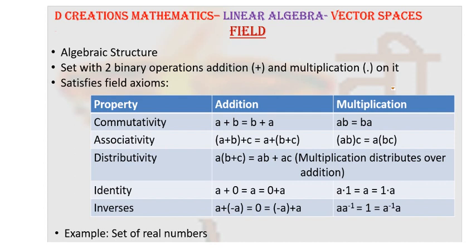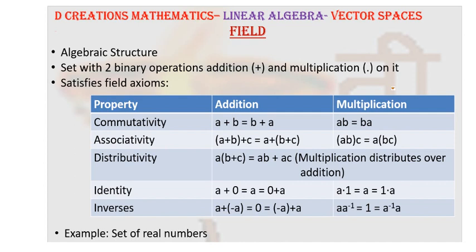Another property is that of inverses. So for every a belonging to the field, there corresponds a minus a belonging to the field such that a plus minus a gives you the identity 0, which is equal to minus a plus a. Similarly, there is a multiplicative inverse A inverse for every A such that A into A inverse is same as product of A inverse into A and that gives you 1.